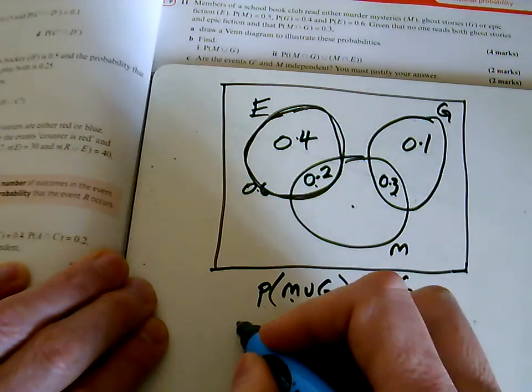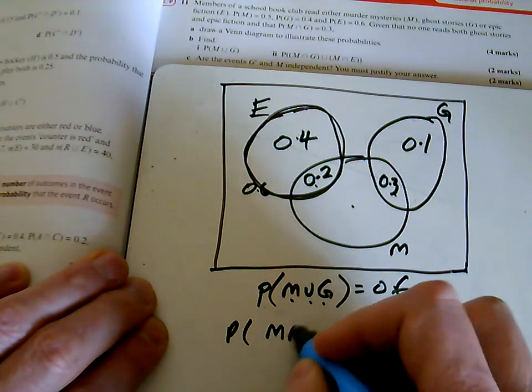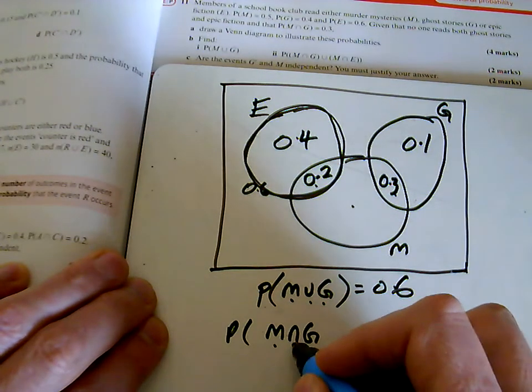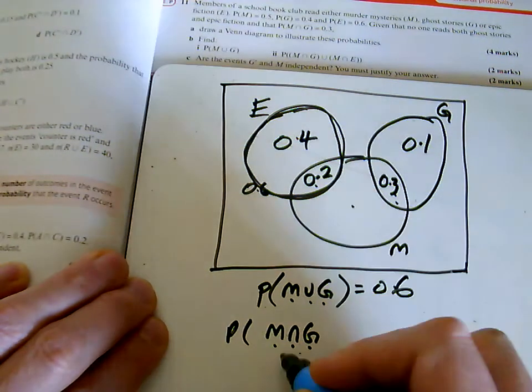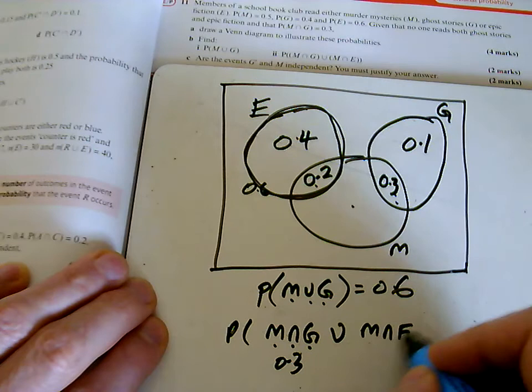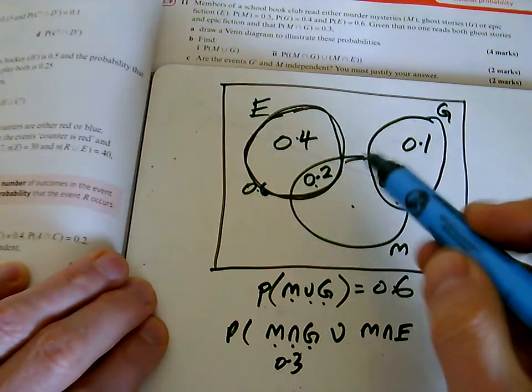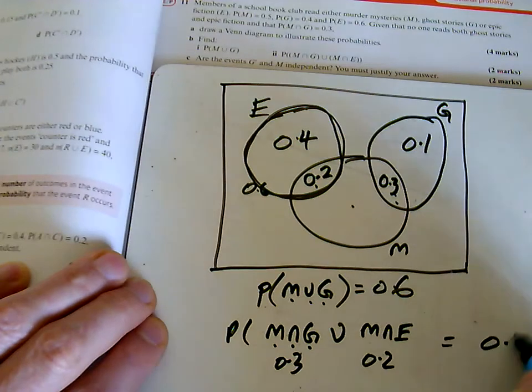And the next one, there's loads of that. So I've got murder intersection ghosts, that's the 0.3, unioned with murder intersection epics, that's the 0.2. So that one there's a 0.5 in total.